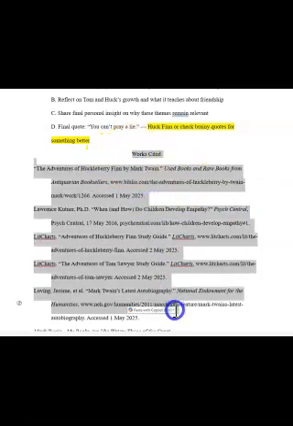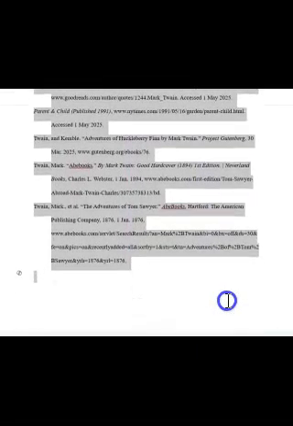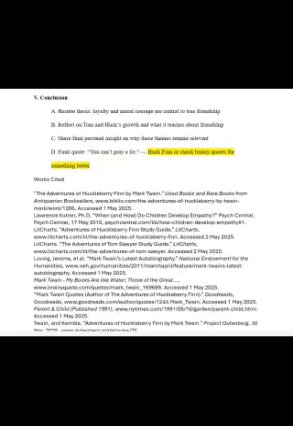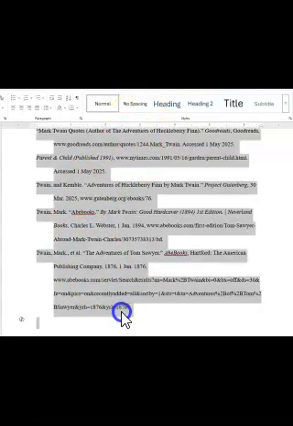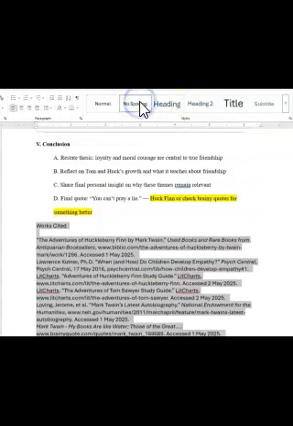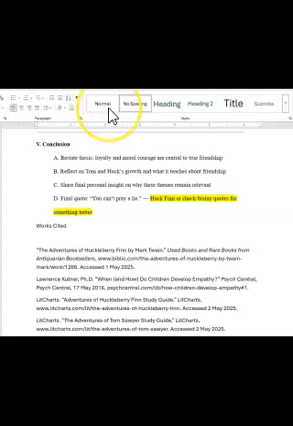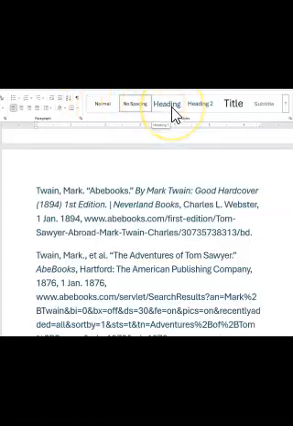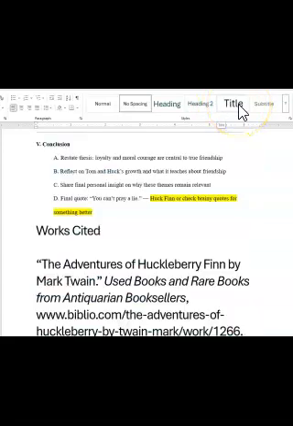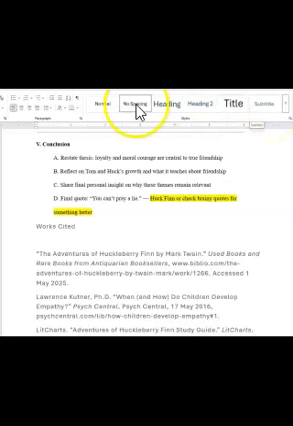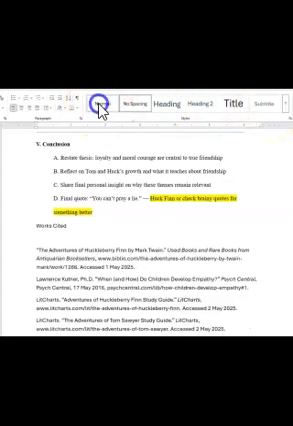Let's say something goes haywire on this works cited, and when I paste it in there, it goes all messy like this. That means that somehow the spacing, instead of normal, went to something weird. You see these different headings that would ruin the look of the works cited? So it should be normal.